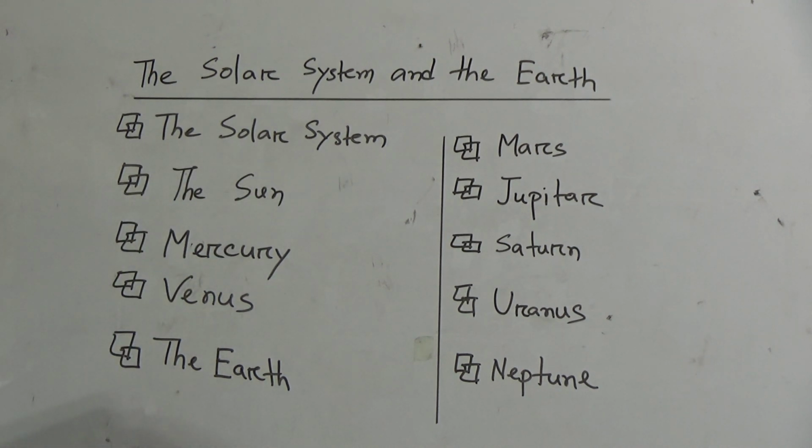The solar system includes some planets. There are 8 planets: Mercury, Venus, the Earth, Mars, Jupiter, Saturn, Uranus and Neptune. These 8 planets are the members of our solar family, and there are also some satellites, thousands of asteroids and millions of comets in this solar system.